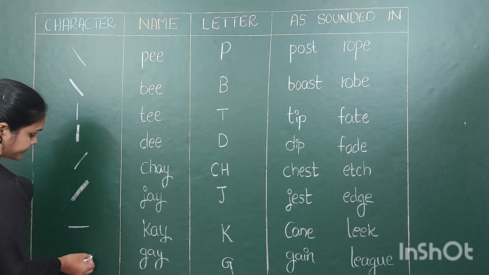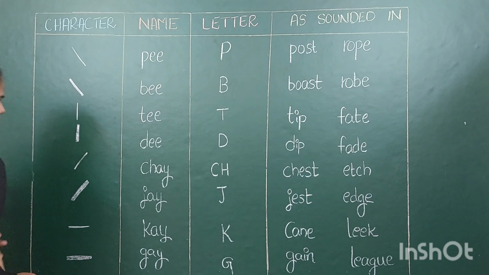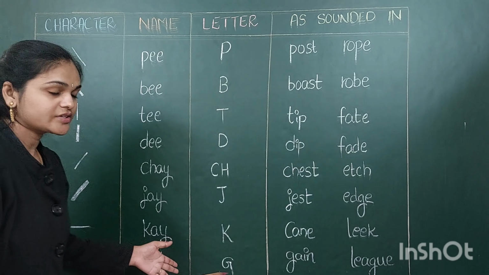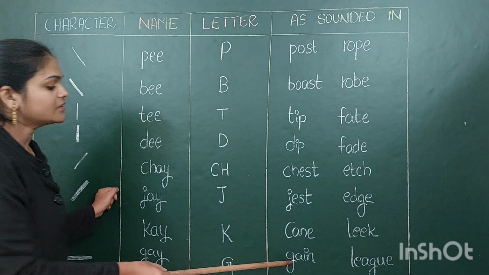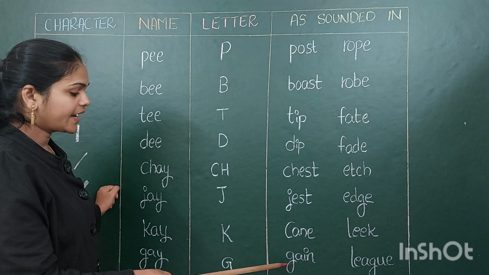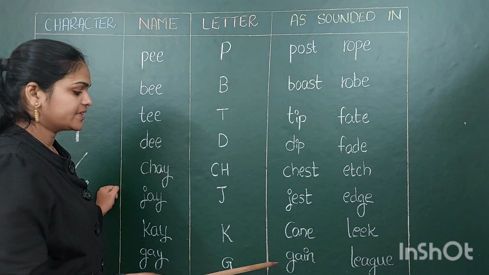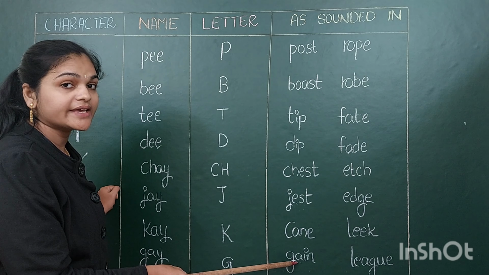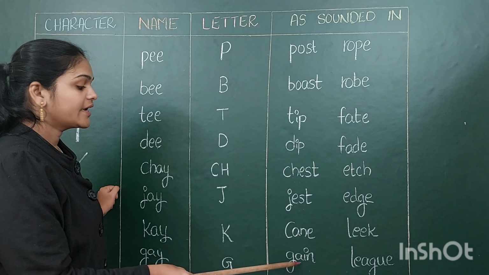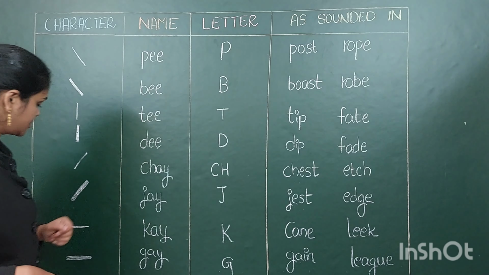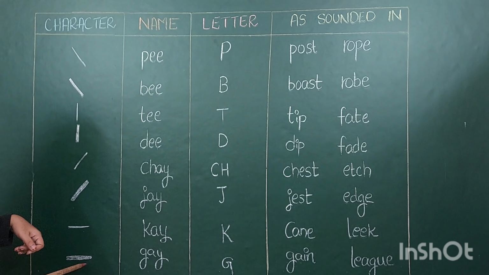So G is nothing but gay. It sounds like a gay sound. So here, gain. We are writing with the G, but it is sounding like gay sound. So when gay sound is coming, we have to write this stroke.